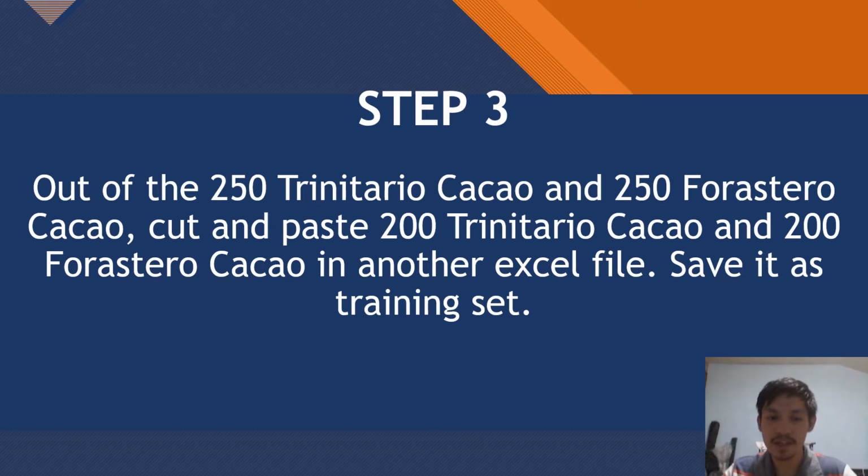Now, step 3. Out of the 250 Trinitario cacao and 250 Forastero cacao, cut and paste 200 Trinitario cacao and 200 Forastero cacao in another Excel file. Save it as training set. So we will separate 250 because 50 is the 20% that will be used for the testing set. And 200 is the 80% that will be used for the training set.